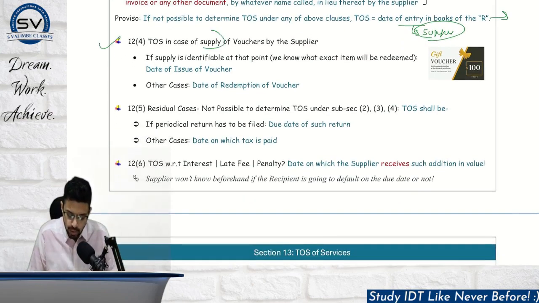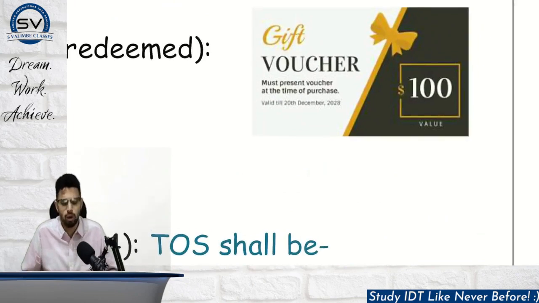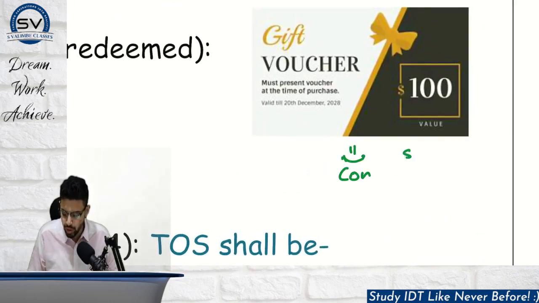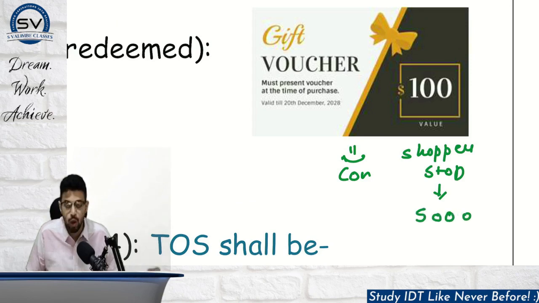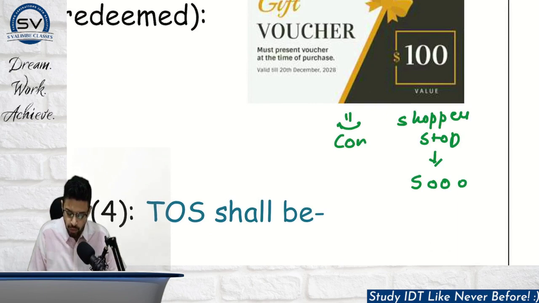Time of supply in case of supply of vouchers by the supplier. So what are vouchers? Vouchers are basically a part of the consideration only. For example, there is a Sodexo coupon, or let's say a Shoppers Stop coupon voucher, which enables you to shop for, let's say, rupees 5,000. Now, what is the time of supply with respect to vouchers? We have to ask one critical question: is the supply identifiable? For example, a Shoppers Stop voucher says that you can buy anything for 5,000.